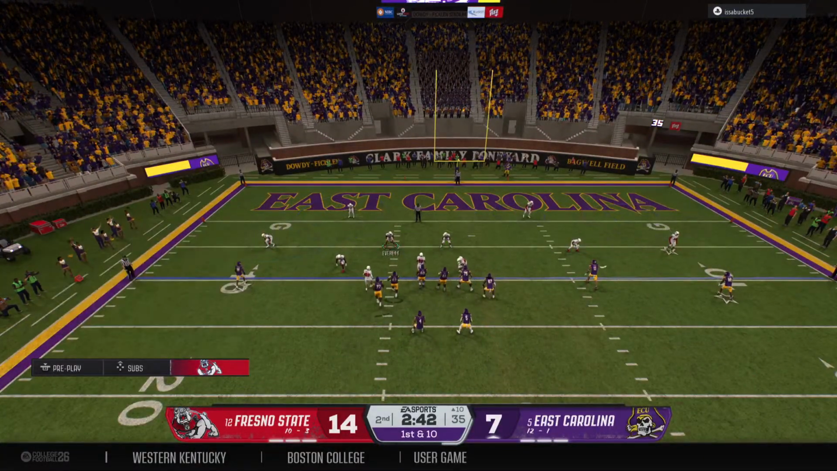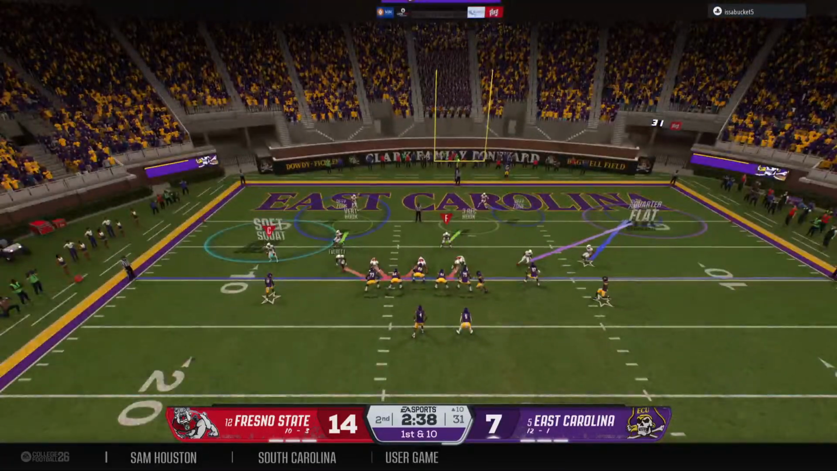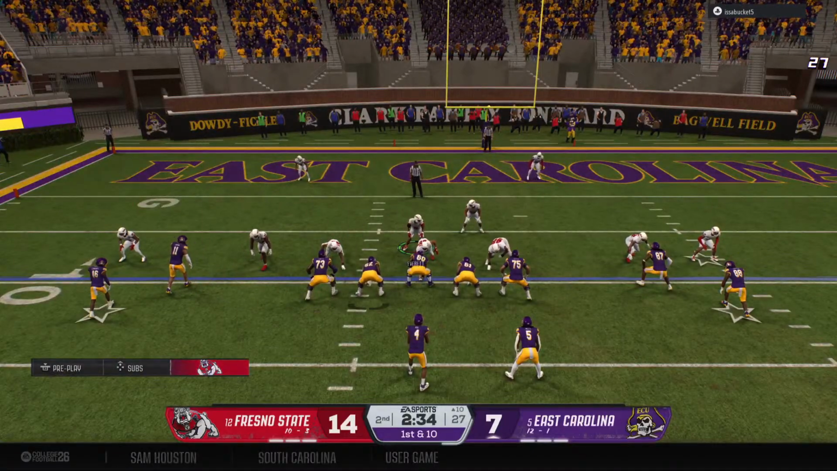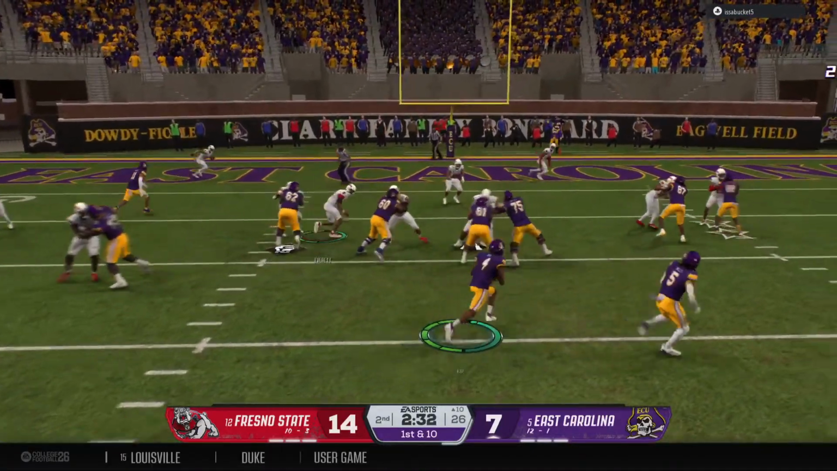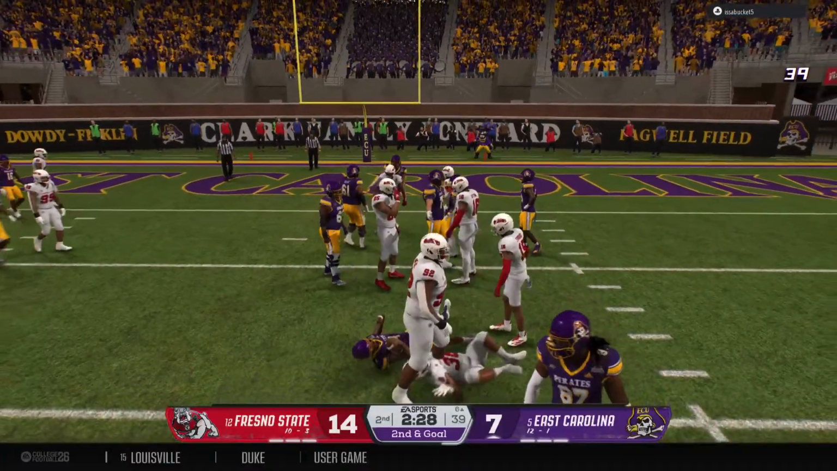It's first and goal. They're going to run the option. And he's brought down there.